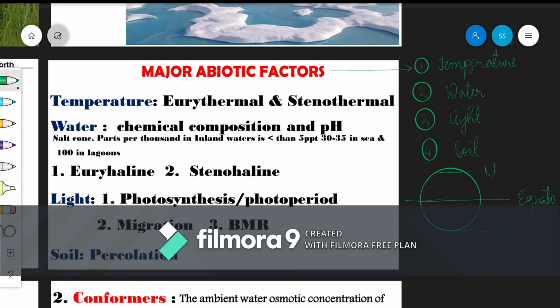As we move away from the equator, the temperature decreases. So at the poles, the temperature is comparatively lower than in the equatorial regions. That's why countries such as those in the Middle East, Egypt, etc., mostly have a higher temperature.